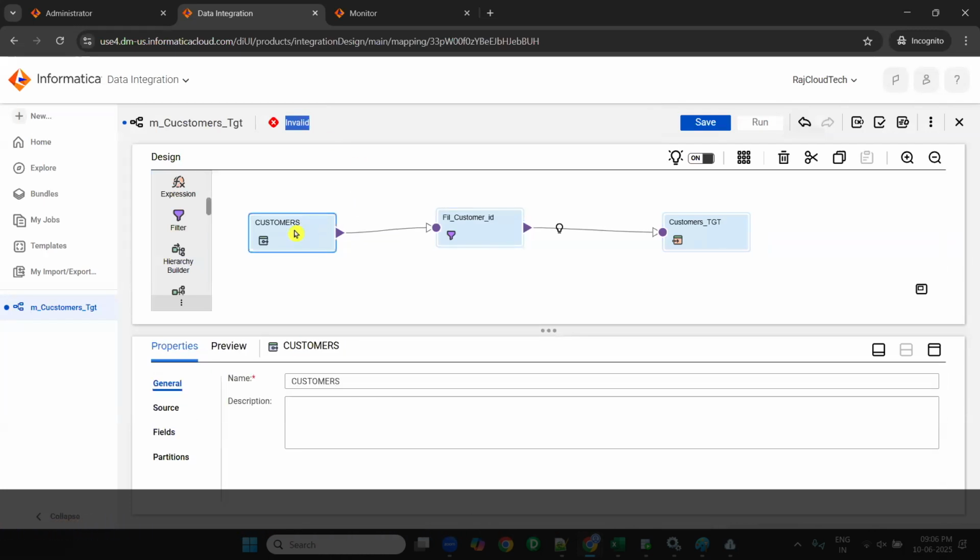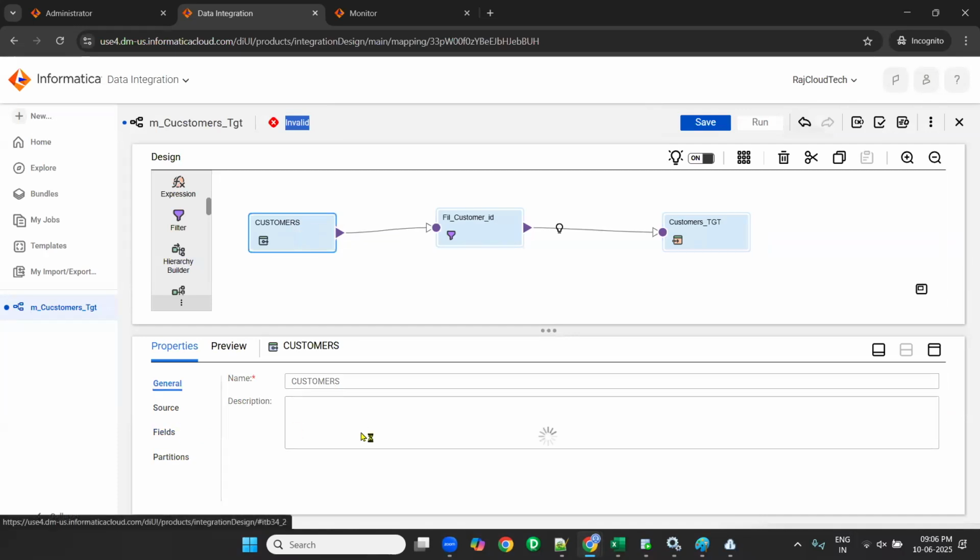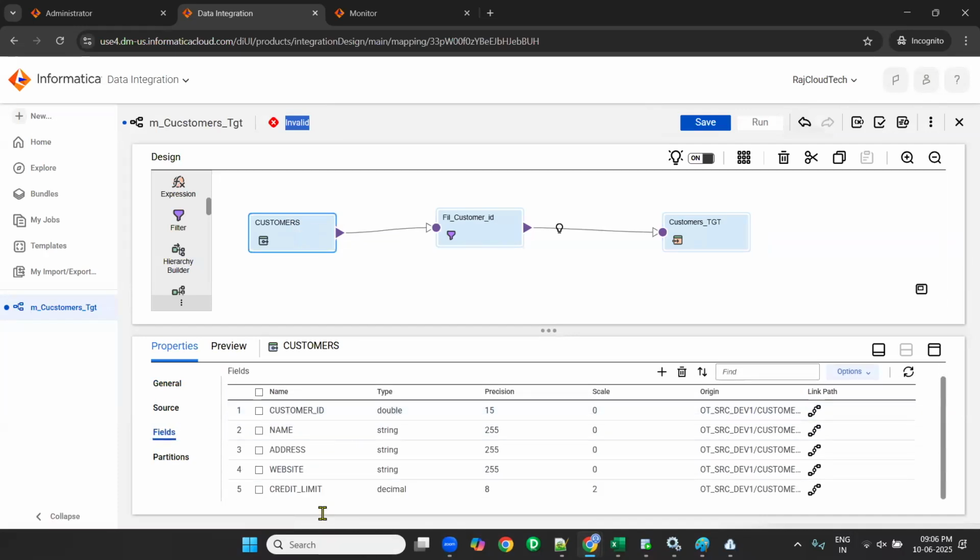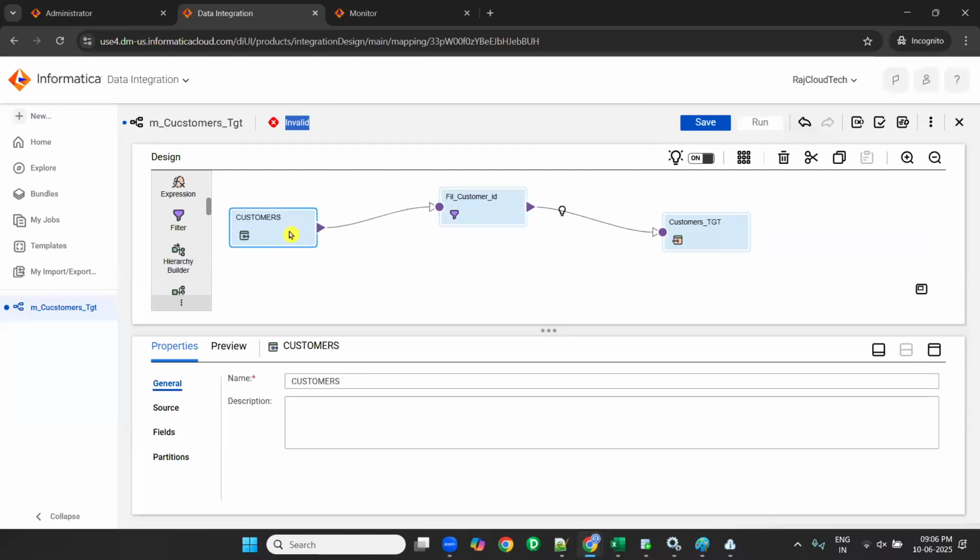Now come to source first. Source having how many fields? 5 fields. When I drag to filter, you cannot double click. Nothing you can do. You can just drag it. It will not open like PowerCenter. In PowerCenter, when you double click, it will open the columns, right? It will not open like this. You will understand later.